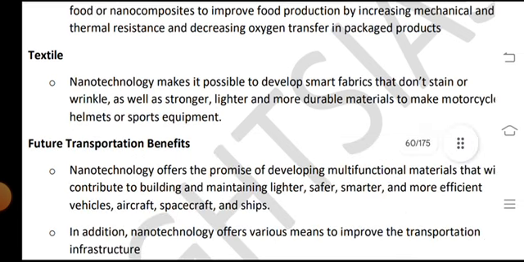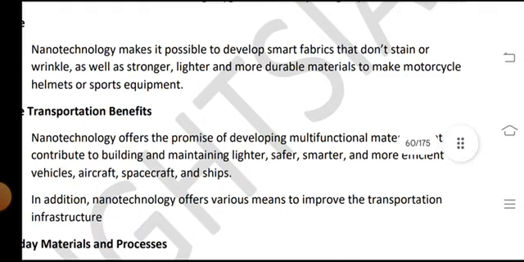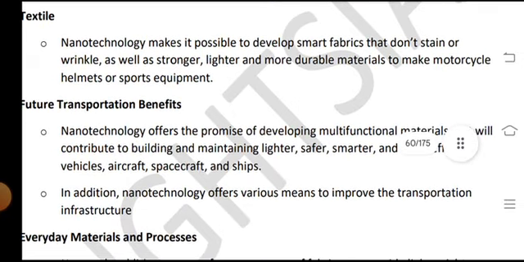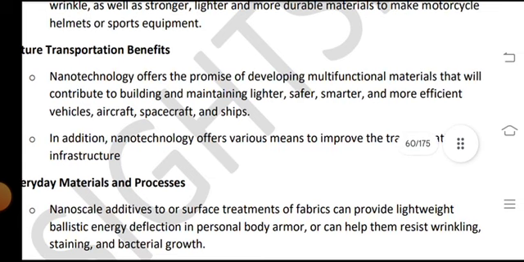Textile nanotechnology makes it possible to develop smart fabrics that don't stain or wrinkle, as well as stronger, lighter and more durable materials to make micro motorcycles, helmets, sports equipment and future transportation. Nanotechnology also offers the promise of developing multi-functional materials that will contribute to building maintenance and lighter, safer, smarter and